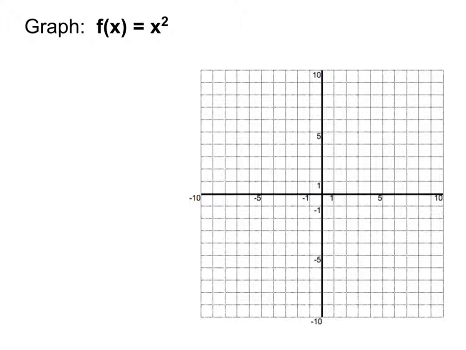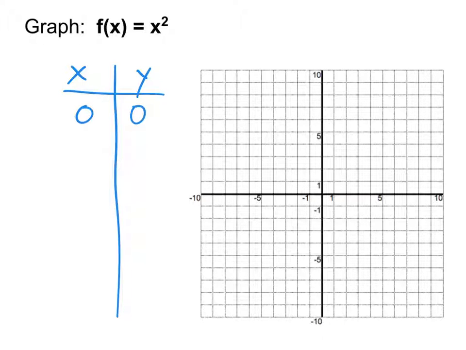And as we talked about earlier when we were doing the factoring practice, this is called a quadratic. It's quadratic because the x is squared. So here we're graphing the quadratic parent function. Well, again, we could think about what if we actually wanted to make a table of values. Well, I might try starting with 0. 0 squared is 0, so that would tell me I have a point here at 0, 0. 1 squared is 1. Okay, 1, 1. And then 2 squared is 4.